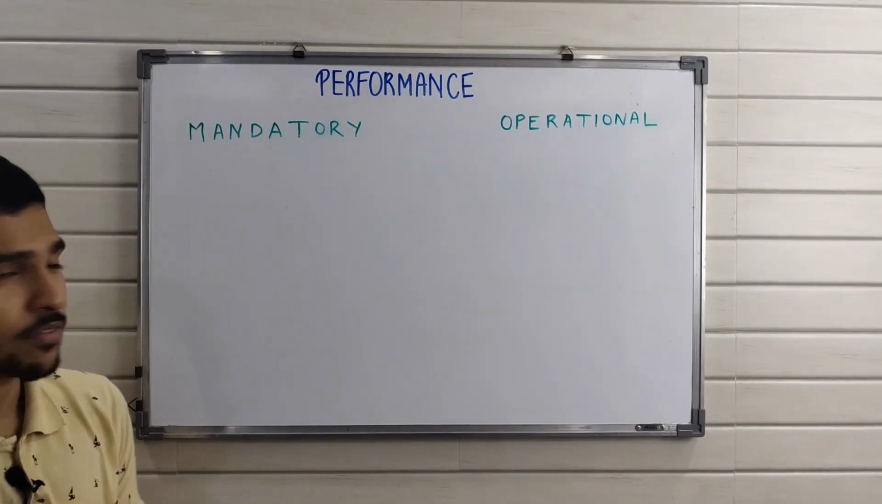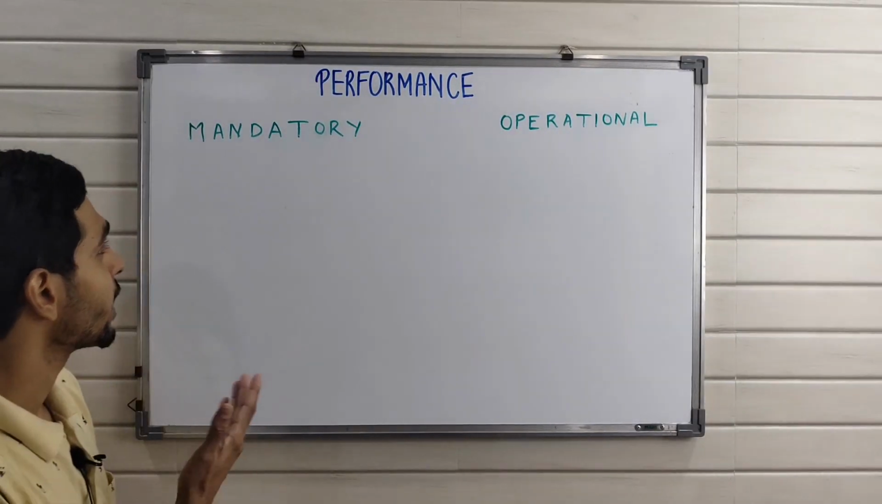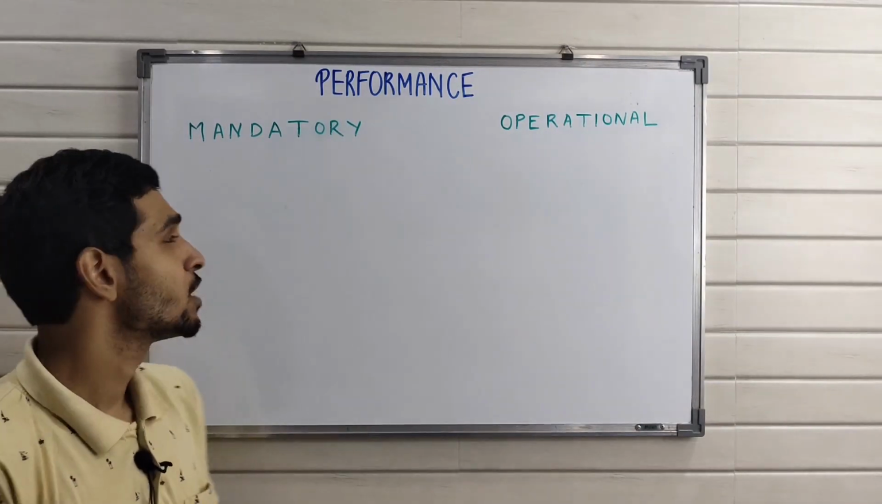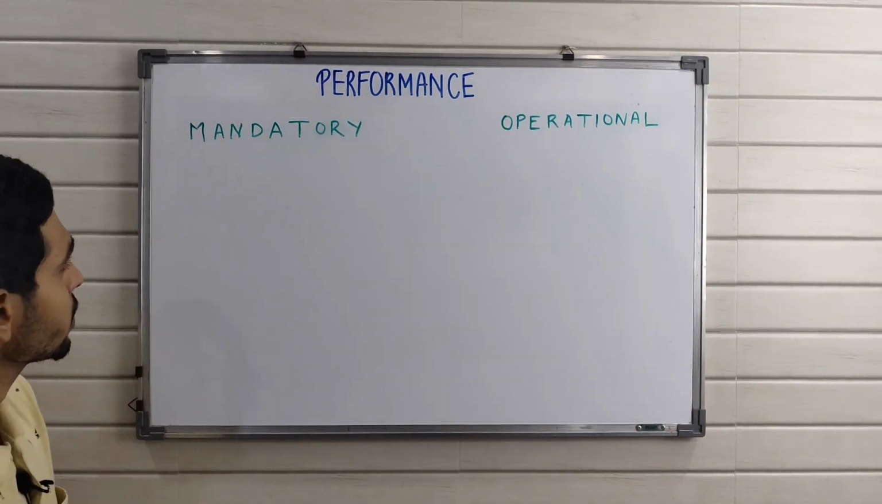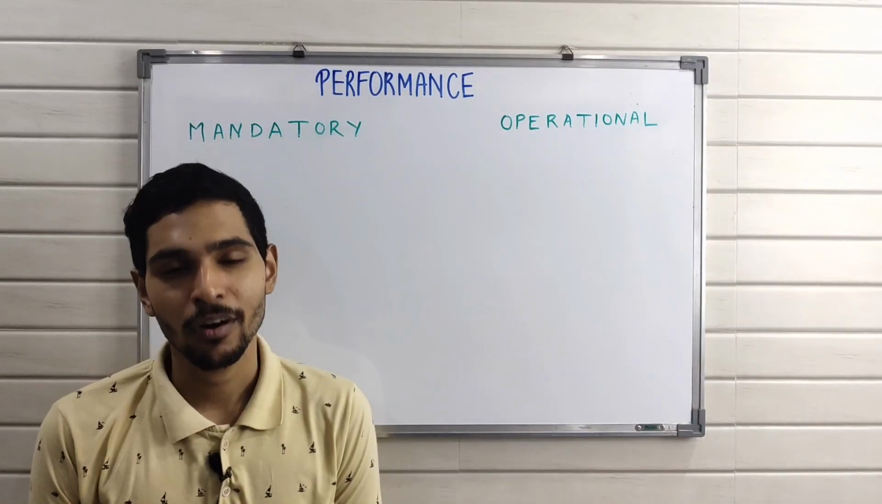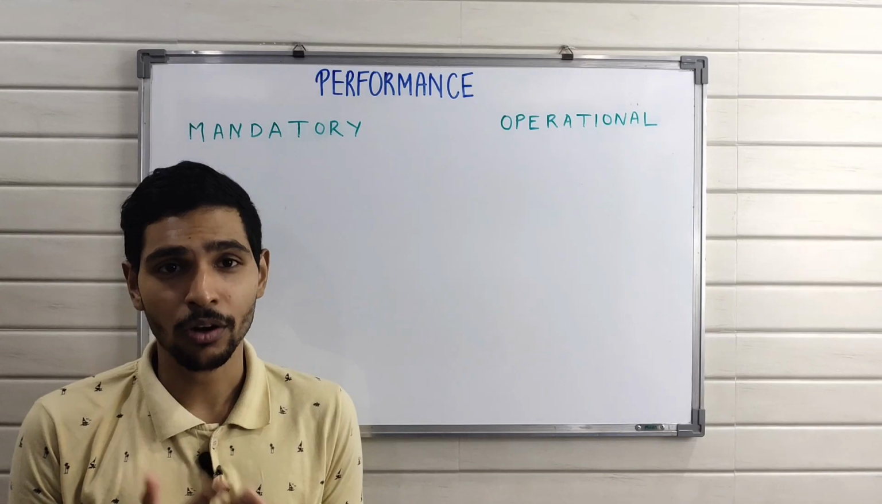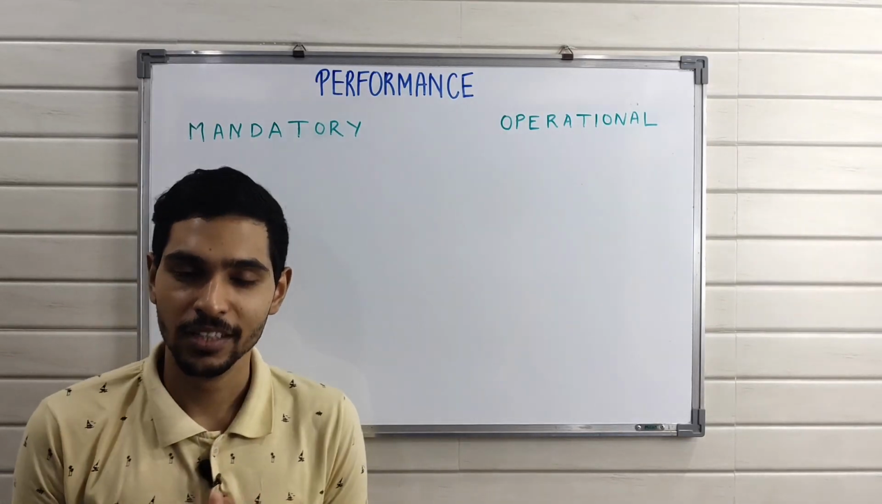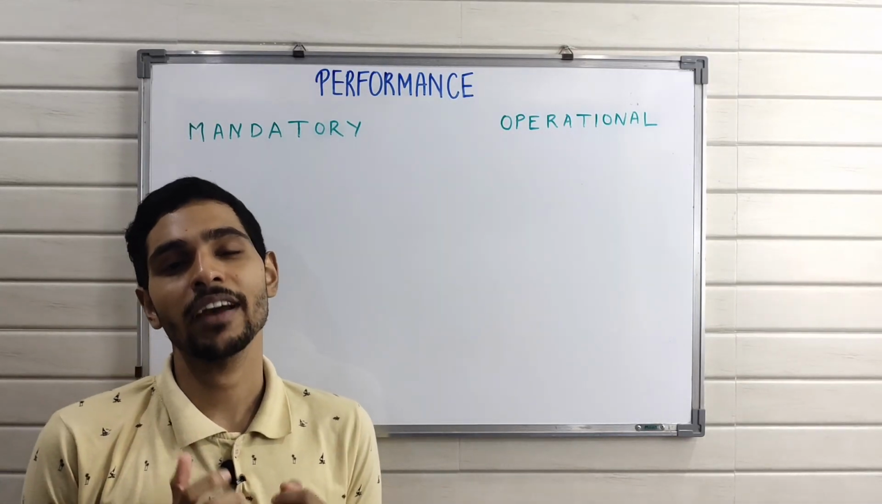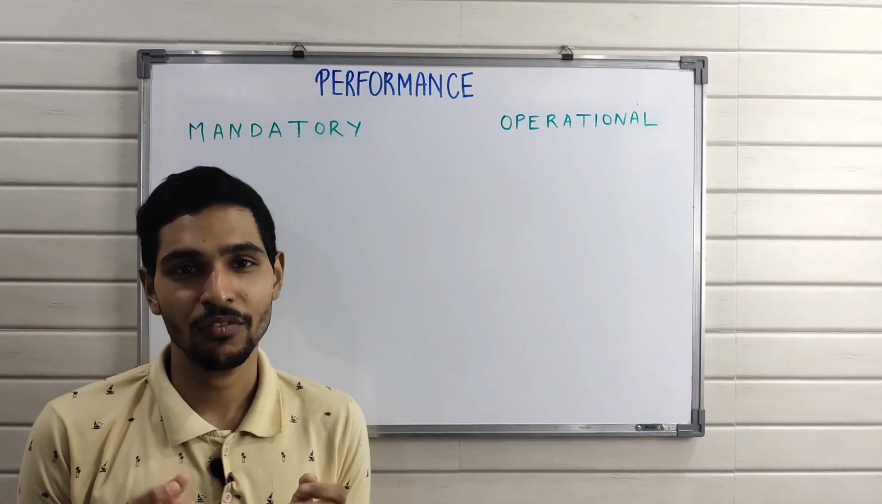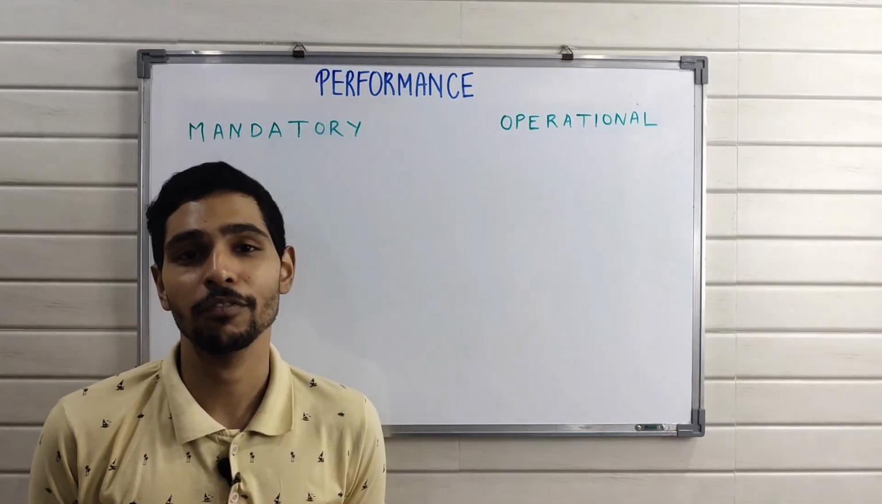So performance is divided into two types: mandatory performance and operational performance. So we'll first look at mandatory performance. So mandatory performance is the minimum laid down performance which the aircraft has to meet in order for it to get the certificate of airworthiness. Now, certificate of airworthiness is basically a document which indicates that the aircraft is fit to fly.